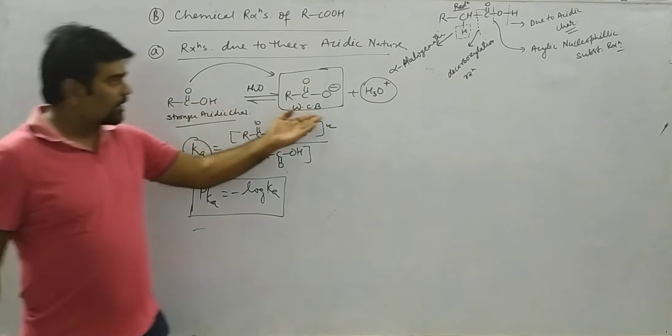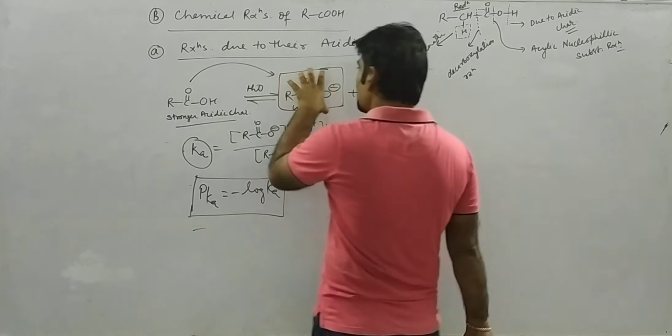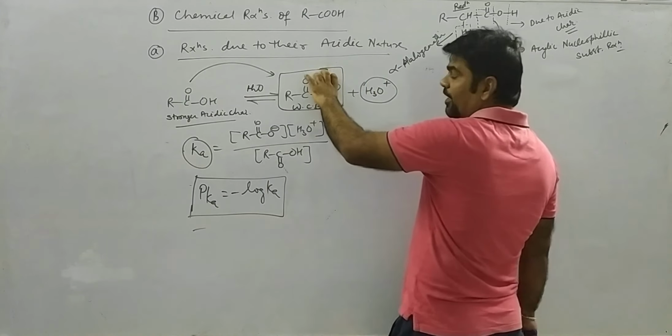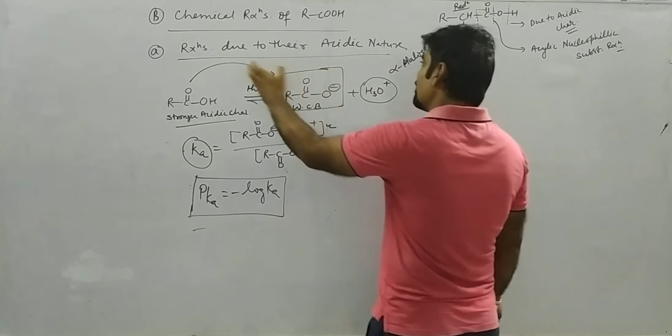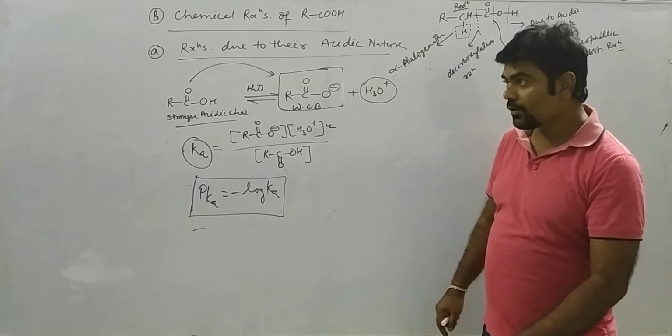Therefore, if we want to see the acidic strength of this particular species, we need to see how stable this base is. More the stability of this base, less will be their basic character, and with less basic character, equilibrium will shift towards forward direction.